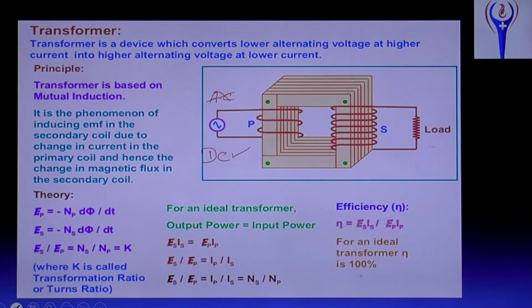Not possible. As per our electromagnetic induction, whenever there is a change in the magnetic flux linked with the coil, then only EMF is induced in the neighboring coil. So by changing the current only, the magnetic flux linked with the coil will change. So we can't use DC for a transformer. Only AC can be used.